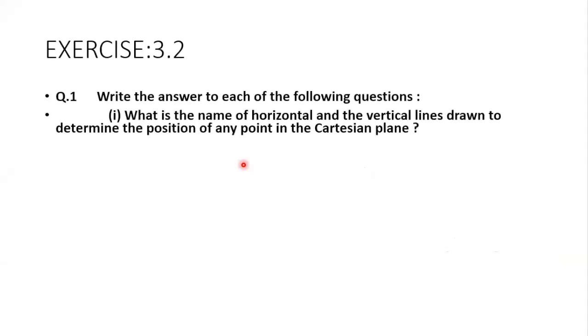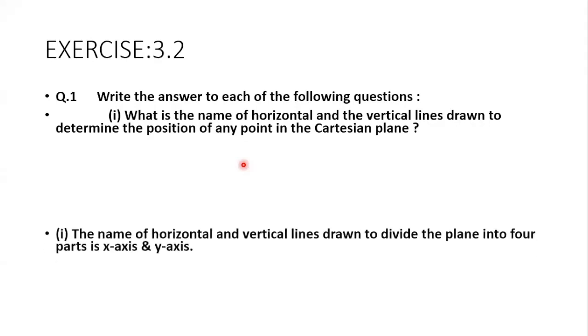Next we'll go for exercise 3.2. This is a very easy chapter. Write the answer to the following questions. What is the name of the horizontal and vertical lines drawn to determine the position of any point in the Cartesian plane? X-axis and Y-axis. The horizontal and vertical lines drawn to divide the plane into 4 parts are the x-axis and y-axis. Very good. Shall we move on to the second question?